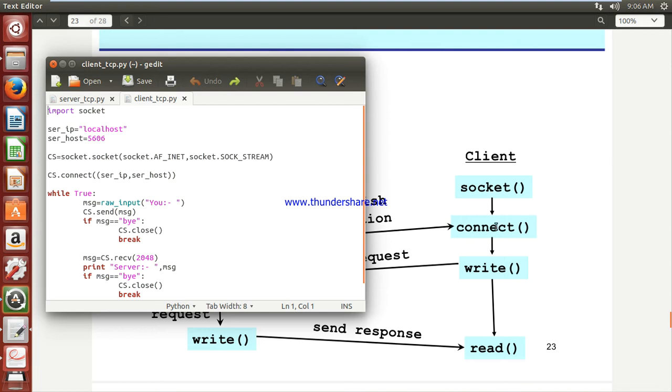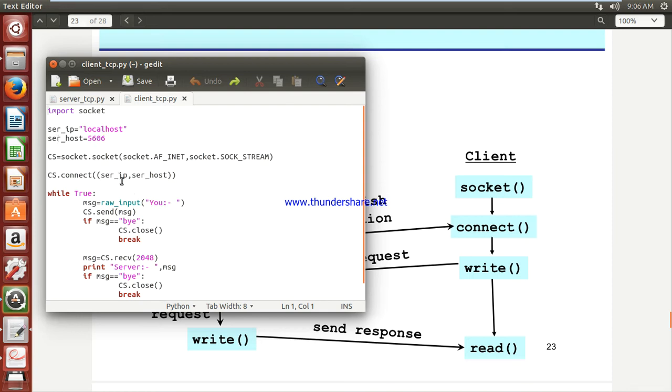Now after that comes connect, that is you are trying to connect. Who is going to connect? The client socket is trying to connect, that is client socket dot connect, with whom? With the server IP and server port. You have declared the server IP as the IP address of your server machine, and the server port as the port of your server machine.